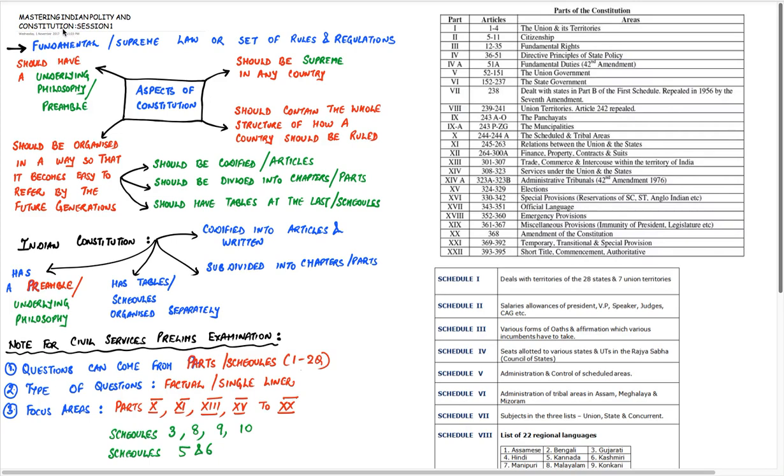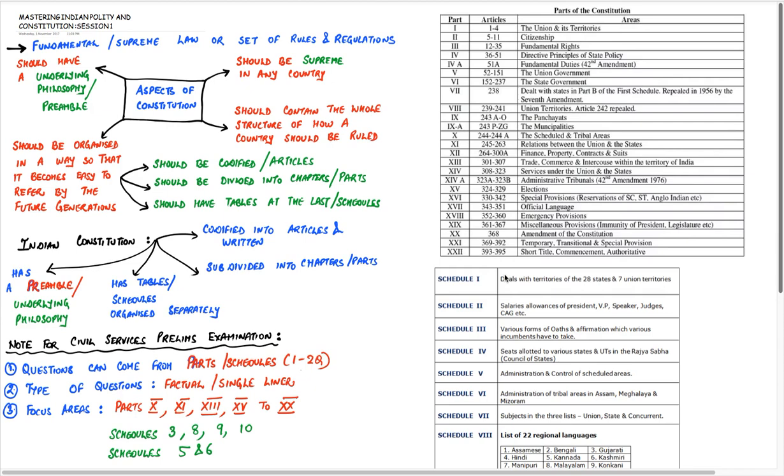So starting with today's session, that is session 1, we are going to discuss what we mean by constitution and what the different aspects of constitution are. Also, we are going to have a brief overview of the Indian constitution, its different parts and its schedules. And lastly, we are going to discuss the prominent areas from where questions can come from this elementary knowledge, which we are going to study today.